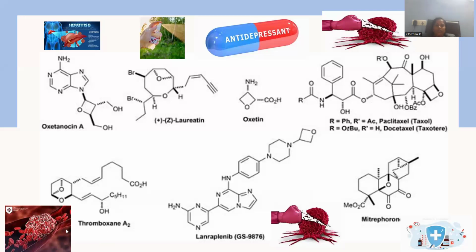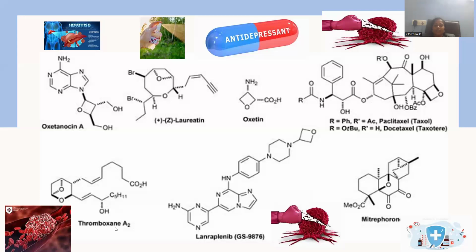Thromboxane A2. Thromboxane A2 is an effective agent containing this oxetane at its core, and is having a blood clotting tendency. Whenever people are suffering from continuous blood secretion, whenever any injury, any wound is ruptured, continuous secretion of the blood is possible, giving rise to a deficiency of blood that causes anemia, and blood scarcity is possible.